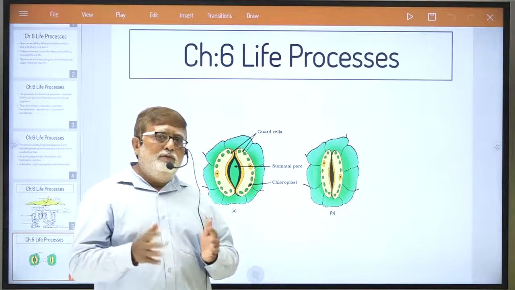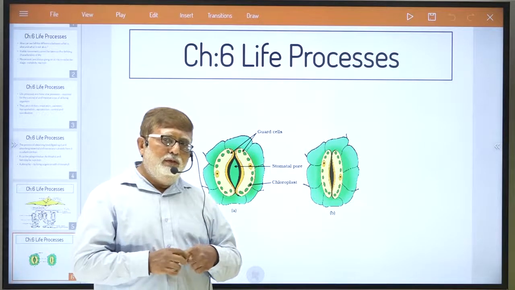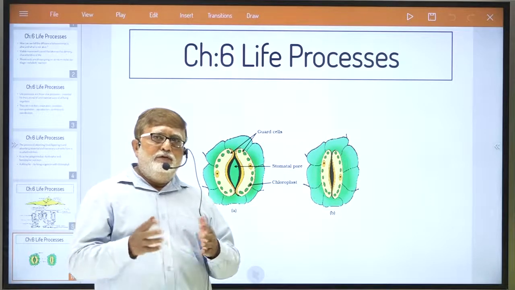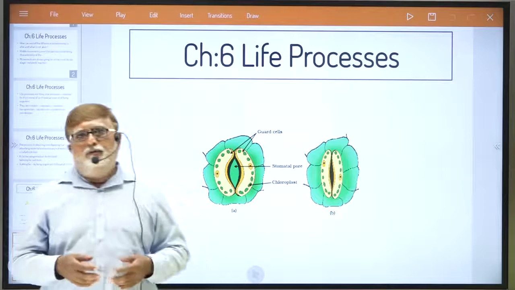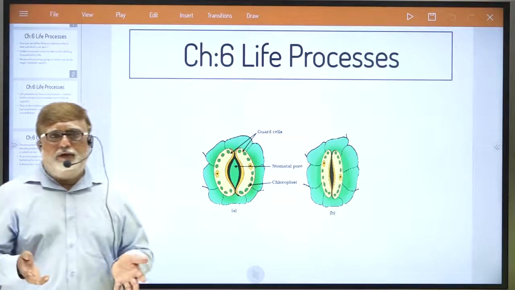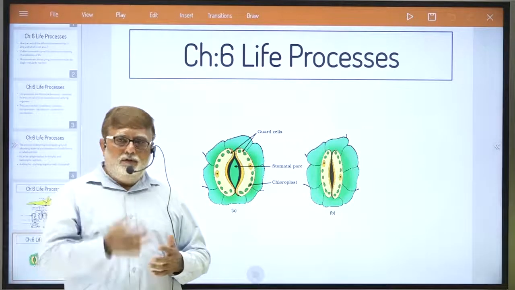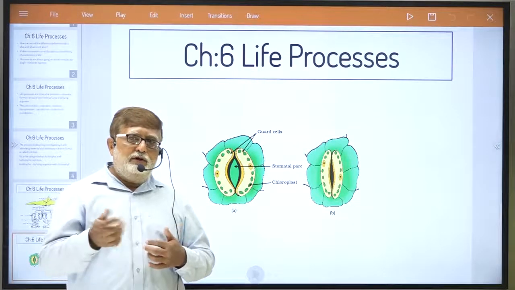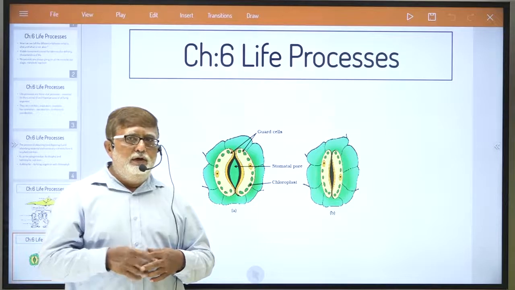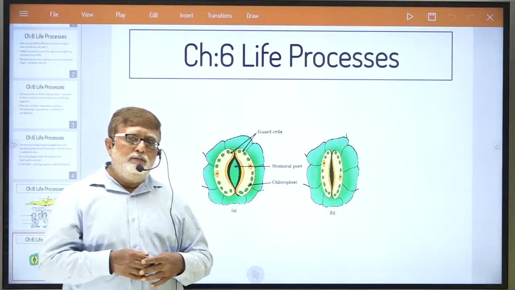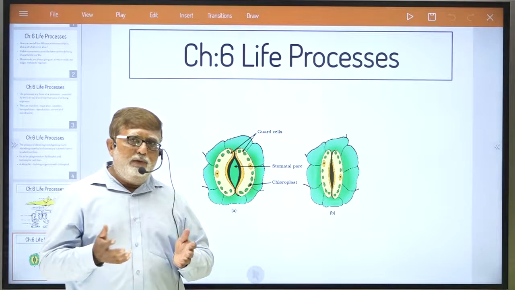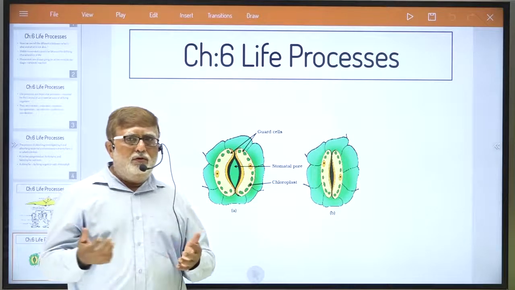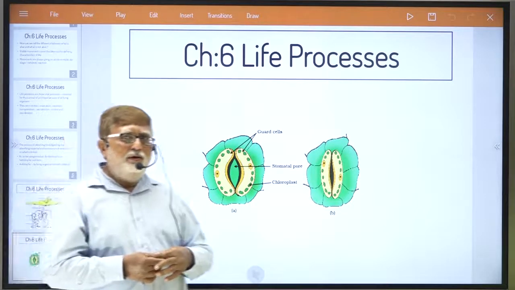So one more thing I must clarify with you. Suppose somebody asks you which is our respiratory organ, you will immediately say that our respiratory organ is our nose. Through the nose only we can respire, we can inhale oxygen and exhale carbon dioxide through our nostrils only. But do you think that a plant has only one respiratory organ? Not at all. Almost all organs of the plant respire.